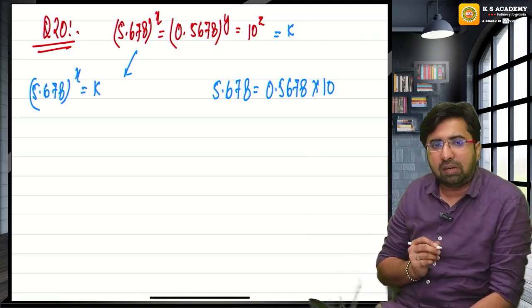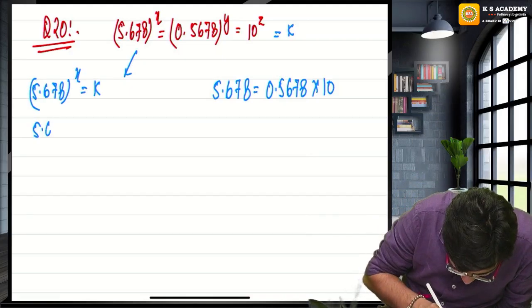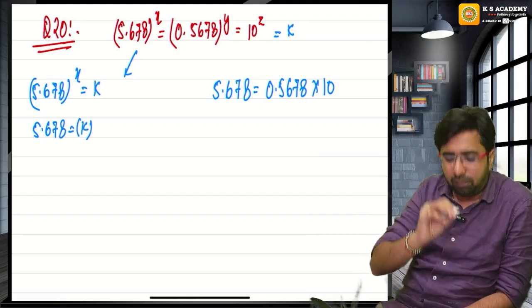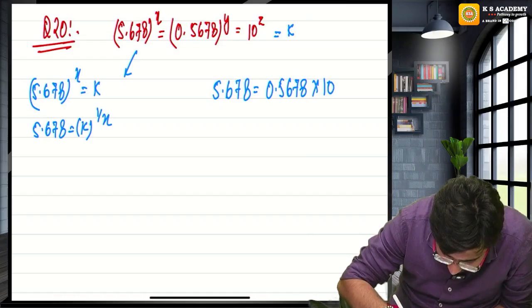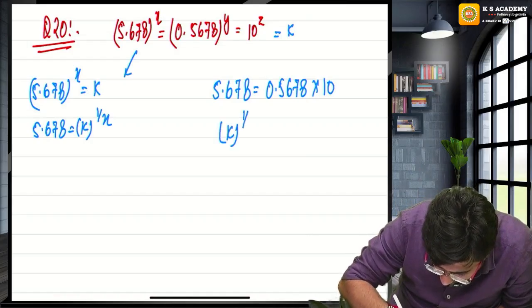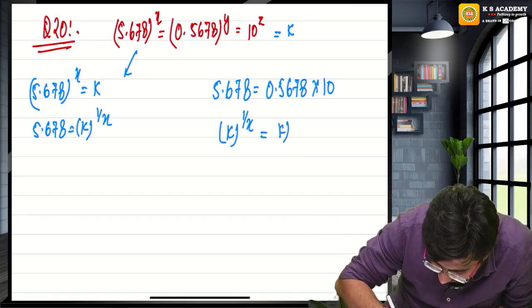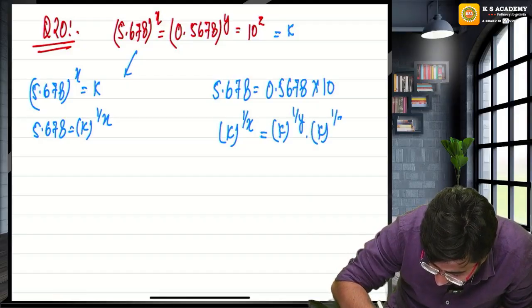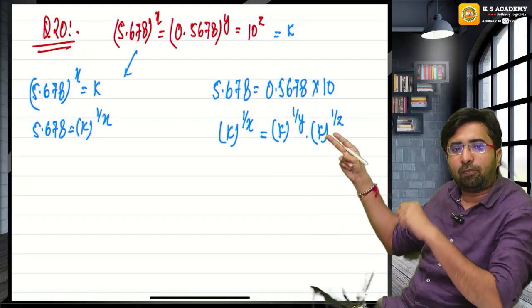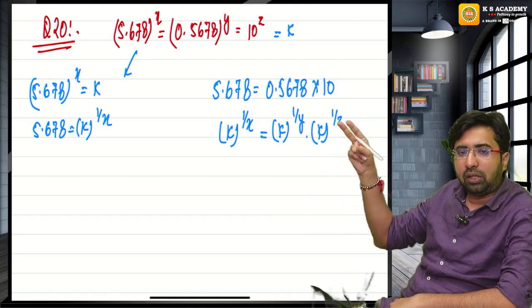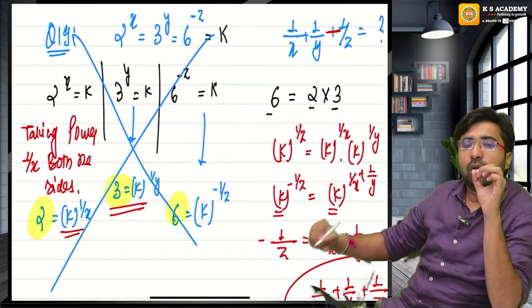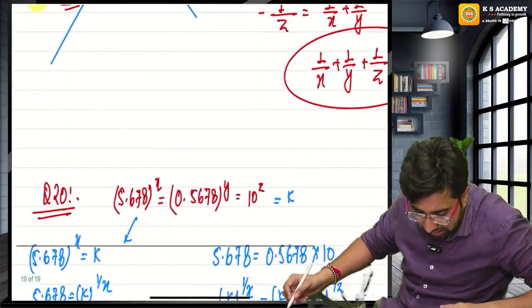Now you can tell me directly what 5.678 will be. Sir, this will be taking the reciprocal power. Taking power 1 by x on both sides will give k raised to the power 1 upon x. This will be k raised to the power 1 upon y. And this will be k raised to the power 1 upon z. After a good amount of practice, you should directly write it over here. Don't waste this step. This was just for understanding, but once you understand, you can directly say this.